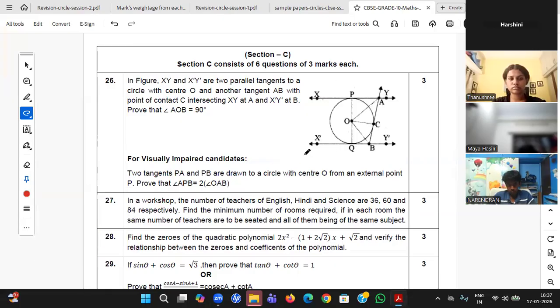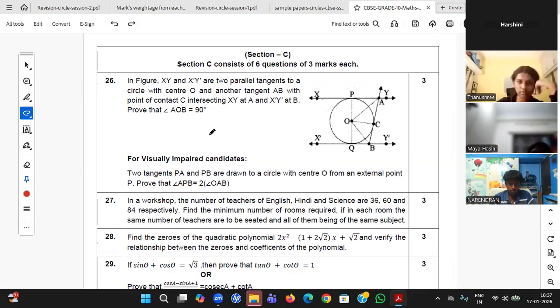And how did we do this? He's asking to prove angle AOB equal to 90 degrees. How did we prove it? Yes, Narendran, how did we prove it, student? Can you say it? So we just have to prove congruency in those two triangles. How did you do that?